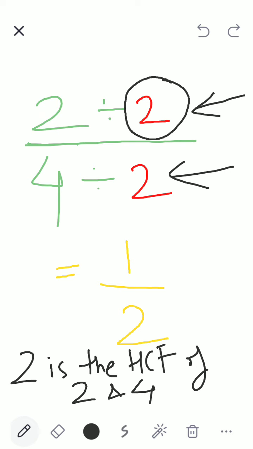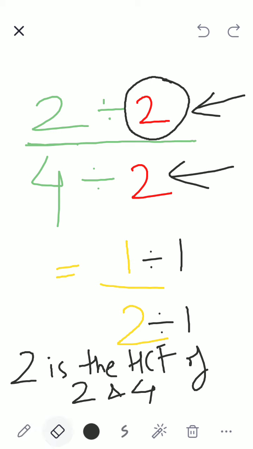So for conversion to simplest form, I will find the HCF of numerator and denominator. Moment I find the HCF of numerator and denominator, I will divide the numerator and denominator by the HCF. I will get the simplest form. Moment the HCF of the numerator and denominator becomes 1, then that is the simplest form of the fraction.